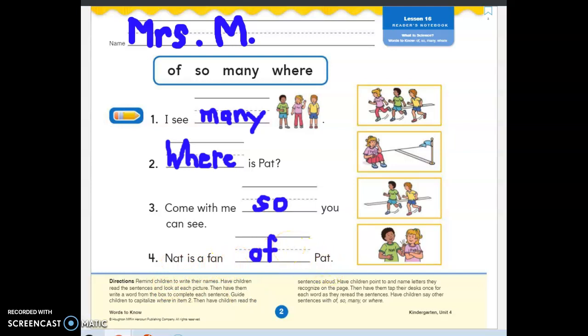Good job. All right, put a bookmark in your reader's notebook for today. You are finished with this page. Close it up and put it in your learning spot. Until tomorrow.